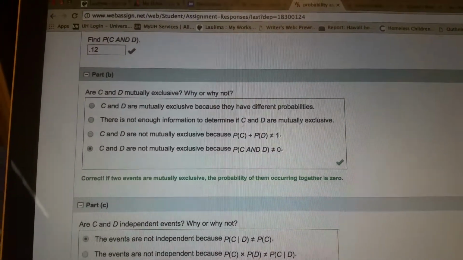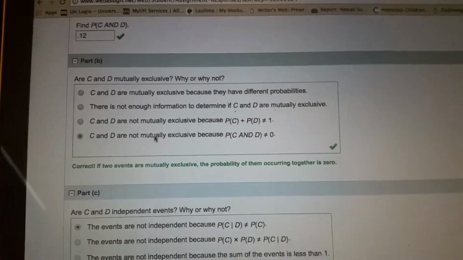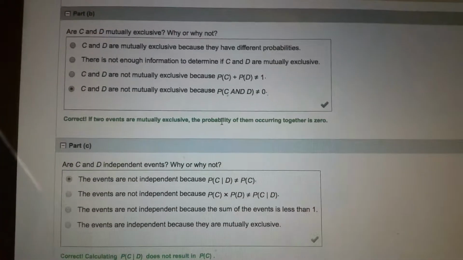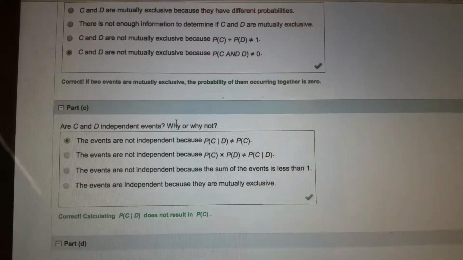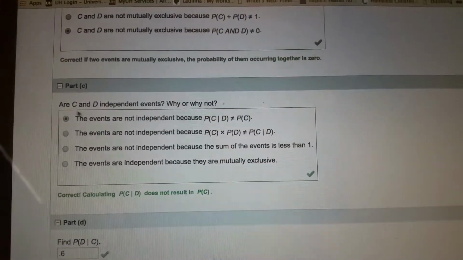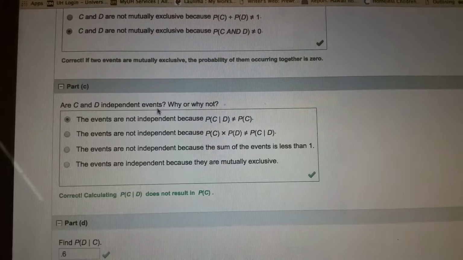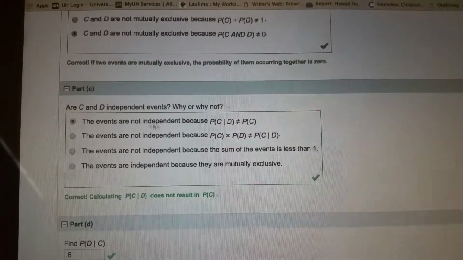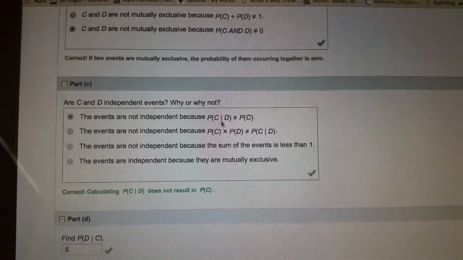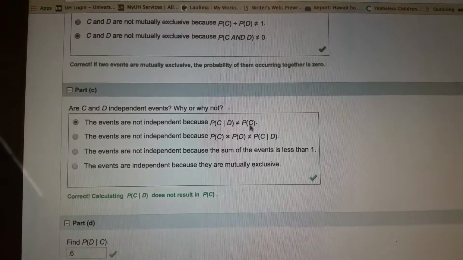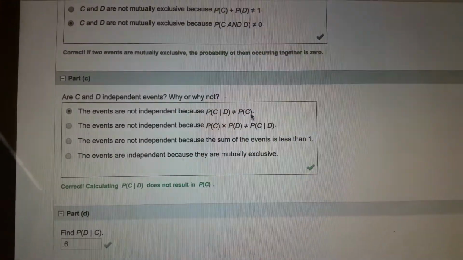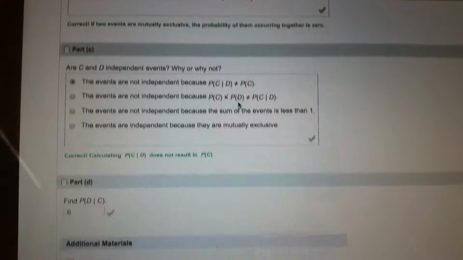See, when you see C and D, does that equal 0? No. So they're not mutually exclusive, because it would have to equal 0 to be mutually exclusive. Are C and D independent events? The events are not independent because C given D does not equal the probability of C.